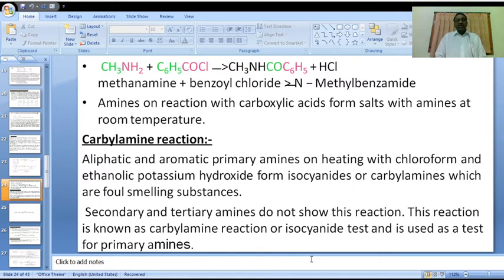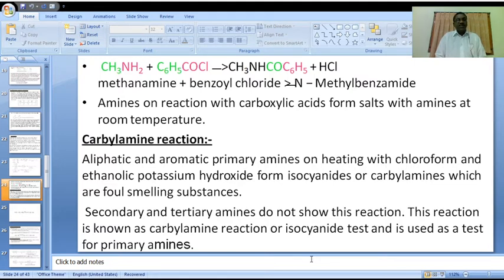Aliphatic amines or aromatic primary amines, especially primary amines, on reaction with chloroform and potassium hydroxide, you will get isocyanides. This is the carbylamine reaction.